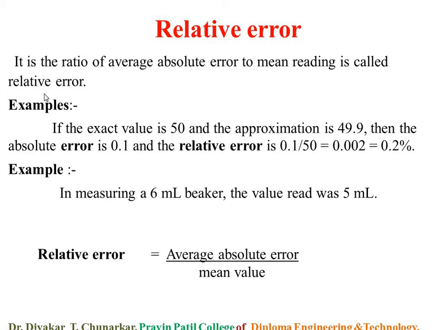So the error that occurs repeatedly for the same measurement is called random error. Another definition of random error: the error that occurs repeatedly for the same measurement is called random error.